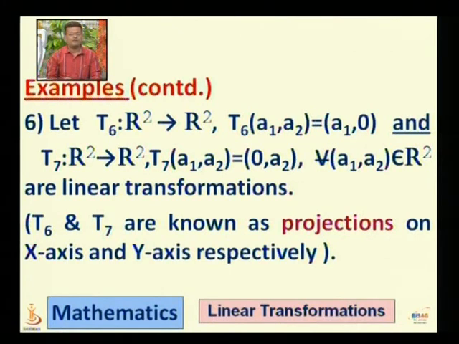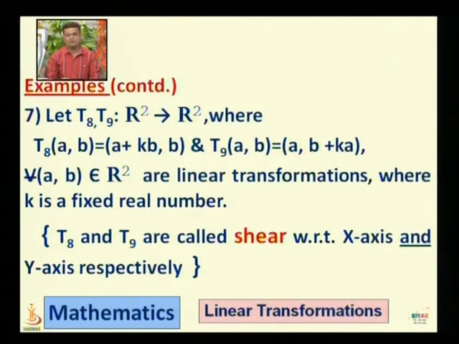Now if we take function T6 from R2 to R2, T6 of a1 a2 is equal to a1 0, and T7 from R2 to R2, T7 of a1 a2 is equal to 0 a2 for every vector a1 a2 of R2, they are linear transformations. You can easily verify these two functions. Here T6 and T7 are known as projections on the x-axis and y-axis respectively.